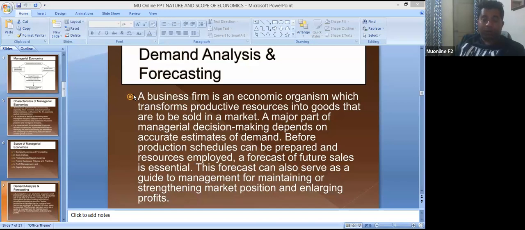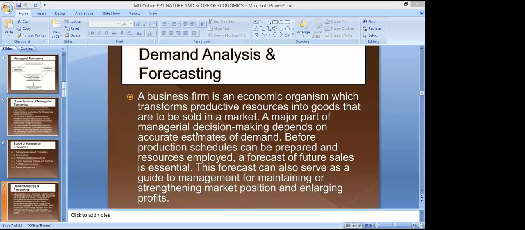This forecast can also serve as a guide to management for maintaining or strengthening market position and enlarging profits. So that's why a manager has to have a thorough knowledge of maintaining or strengthening market positions and enlarging profits.